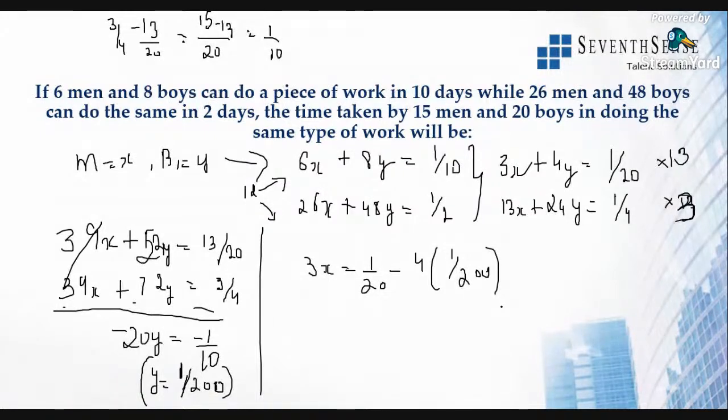Hope you all got it. So now if you just solve this, 4 ones are 4, 1 by 20 is 10 by 200, so the LCM is 100. 5 minus 2, in the sense 5 minus 2 is 3 by 100.